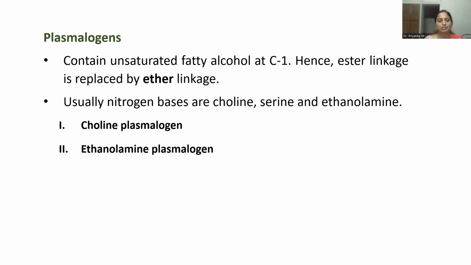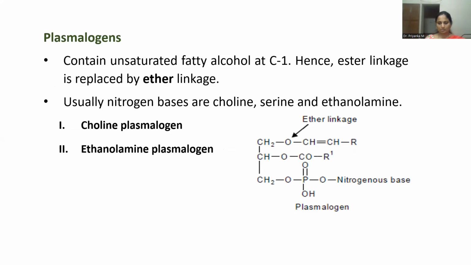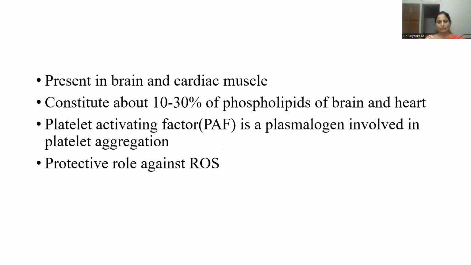Then the next classification, plasmalogens. The difference between lecithin, cephalin and plasmalogens is that lecithin and cephalin have an ester linkage, whereas here they have an ether linkage on the C1 carbon atom. Based on the different types of nitrogenous bases, they are classified as choline plasmalogen and ethanolamine plasmalogen. This is the structure of plasmalogen with ether linkage, and the nitrogenous base may be either choline or ethanolamine.